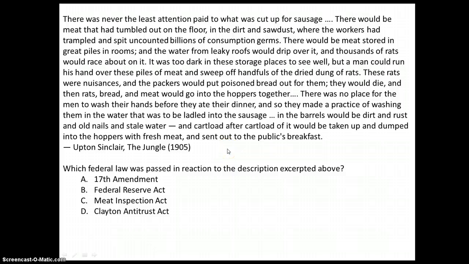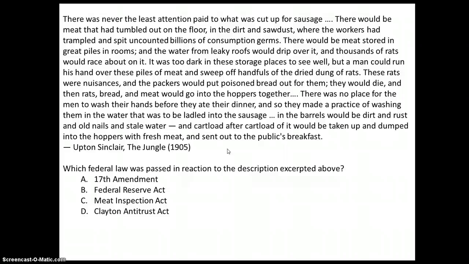There was never the least attention paid to what was cut up for sausage. There would be meat that had tumbled out on the floor in the dirt and sawdust, where workers had trampled and spilled uncounted billions of consumption germs. There would be meat stored in great piles in rooms, and water from leaky roofs would drip on it, and thousands of rats would race about on it. Okay, I'm gonna stop reading. You guys can read the rest.